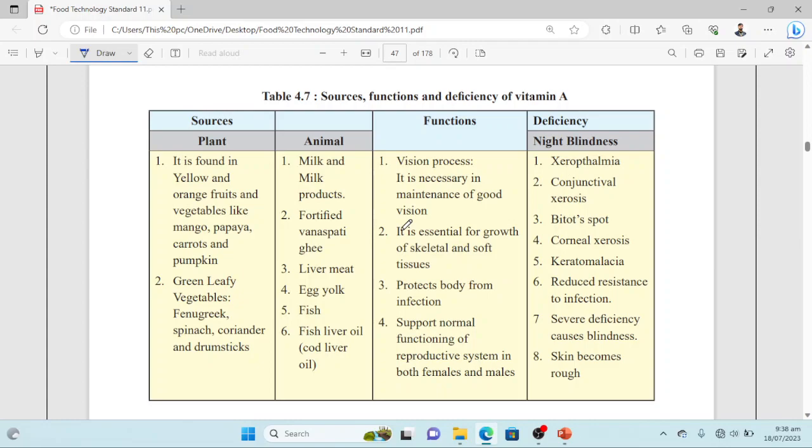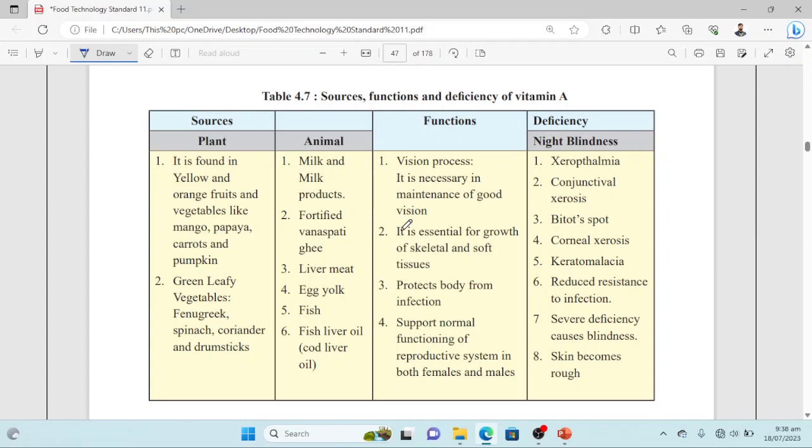In animal sources, milk and milk products deliver vitamin A. Fortified banaspati ghees, liver meat, egg yolk also contain vitamin A. Fishes are a very good source of vitamin A, and fish liver oil also provides vitamin A, which is another animal source of vitamin A. So have a look at what the functions of vitamin A are.